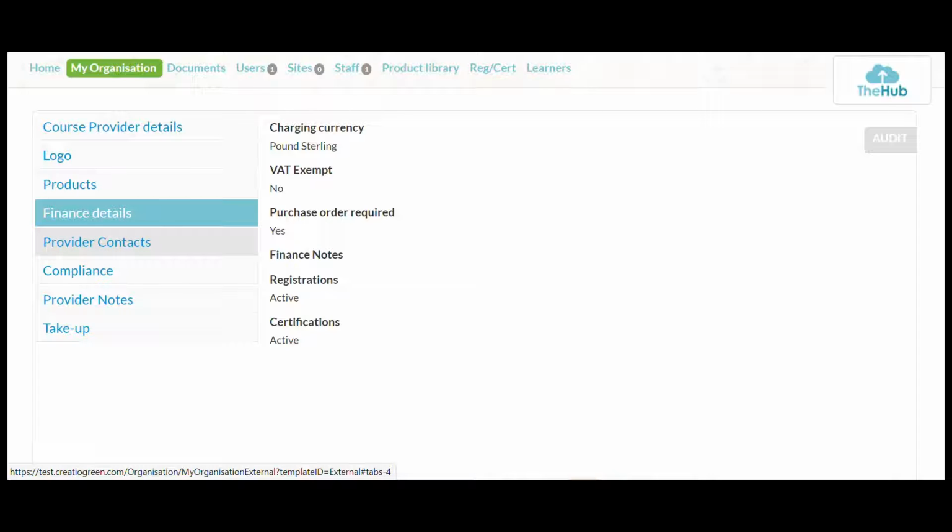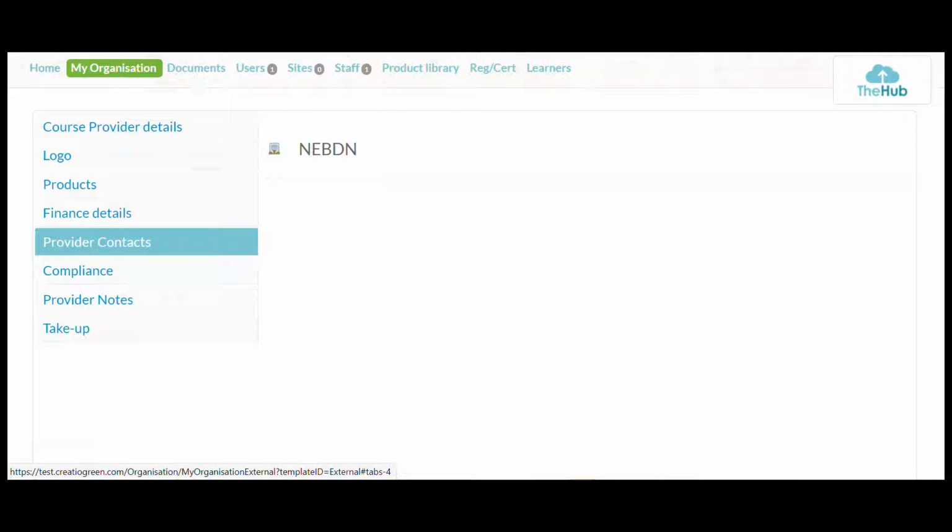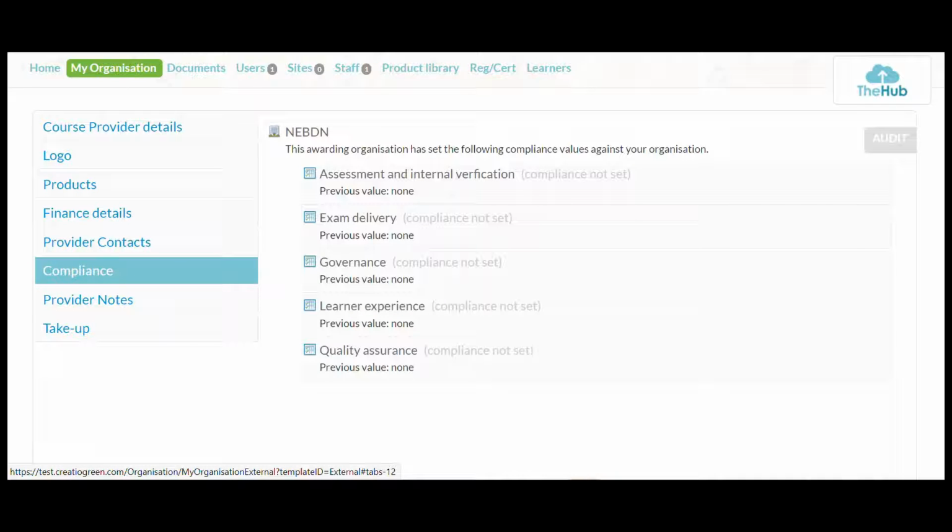Then we'll go to provider contacts. This aspect's empty, but for yourselves, you'll be able to see contact details for individuals. And then we'll go to compliance. So you'll see here that there are 5 areas: the assessment and internal verification, exam delivery, governance, learner experience, and quality assurance.